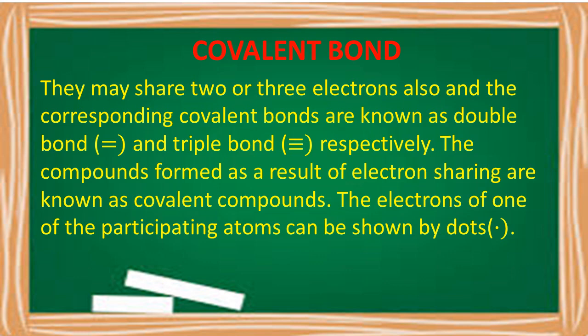Sometimes the electrons shared between the two participating atoms can also be shown by writing dots. By writing dots, we represent how many electrons are shared. So the sharing of electrons can be represented by dots between the participating atoms.